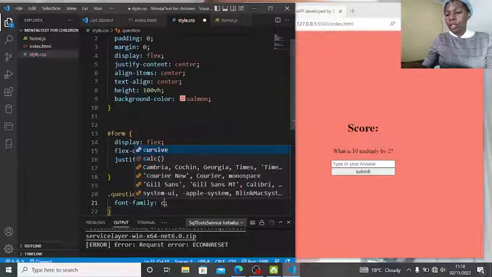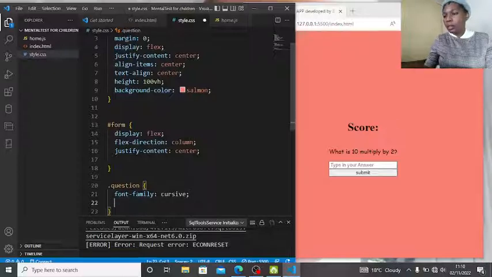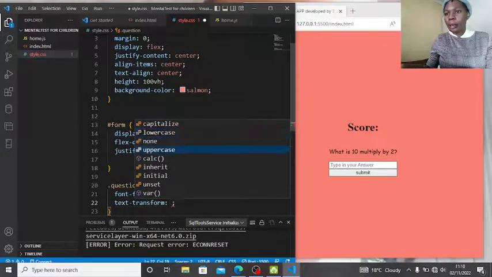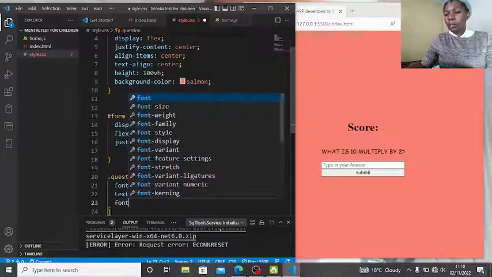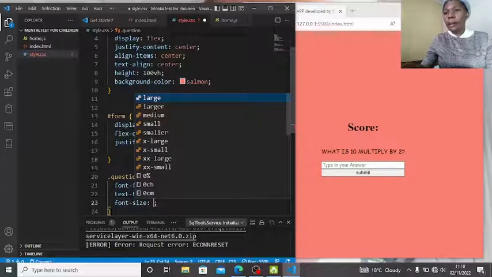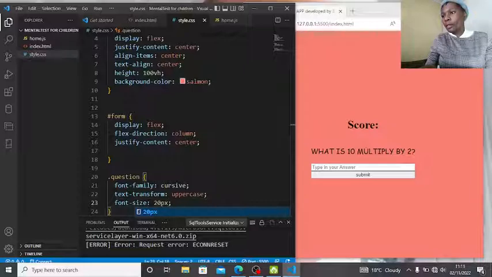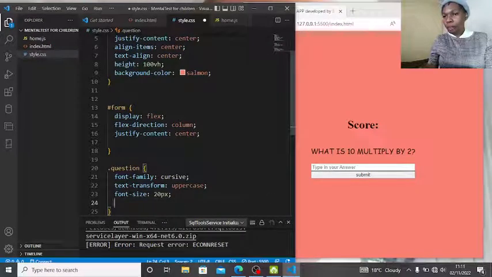Let us first say cursive, and then text transform, let us make it uppercase. There you go. And then let us make the font size to be 20 pixels. I think this is more visible. You cannot say I didn't even see the questions. You can literally see anything.